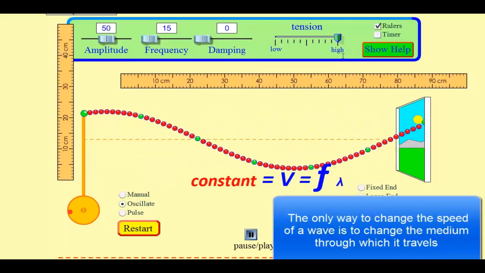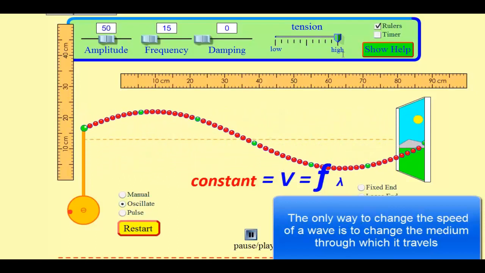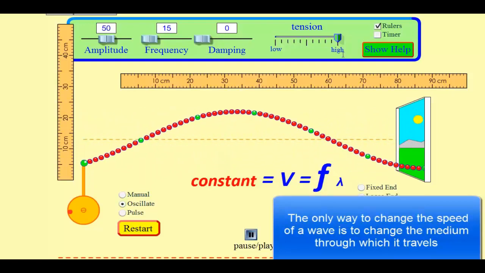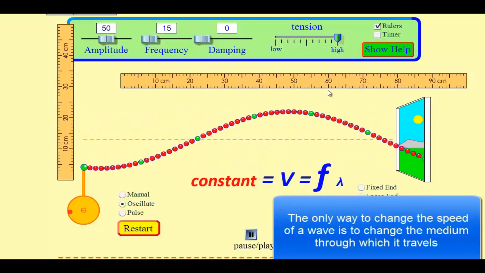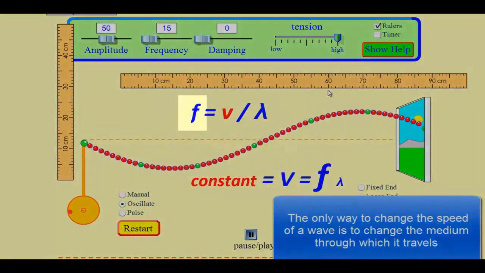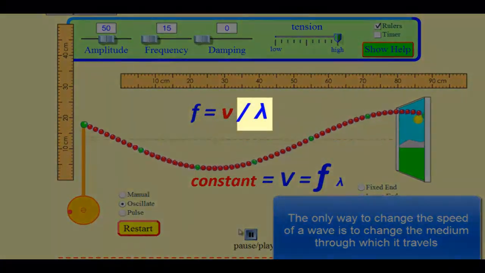Notice the wavelength elongates. So the velocity of the wave is independent of f and lambda, even though it suggests that it's dependent on the equation. Velocity is constant unless the medium changes. Frequency and wavelength are inversely related to each other.